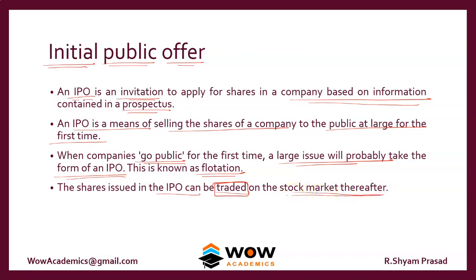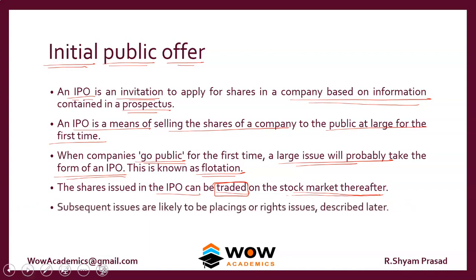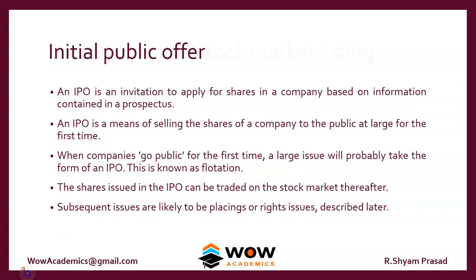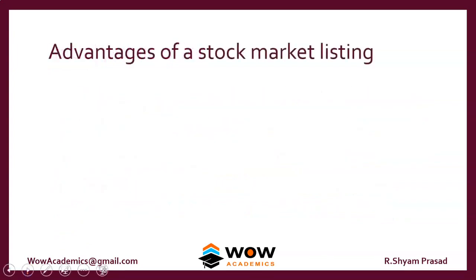The first time you issue the shares, it's called the primary market. Thereafter, trading is called the secondary market. The subsequent issues are likely to be placings or rights issues, which we'll describe later. We'll discuss the advantages of having a stock market listing.